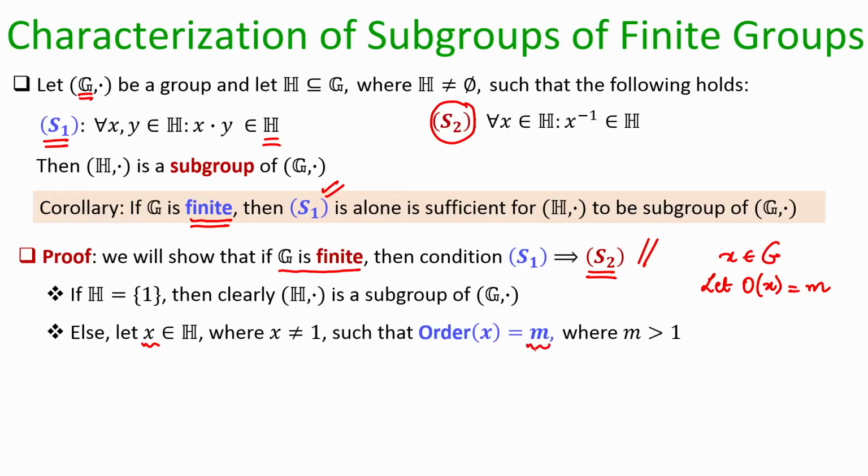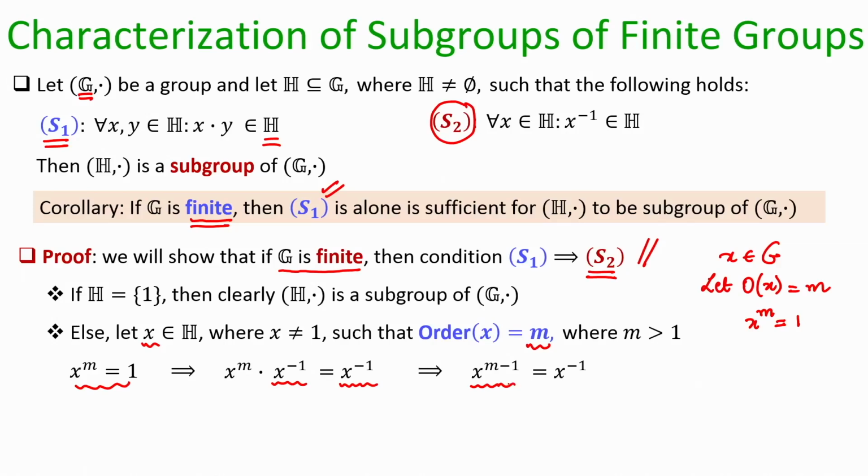if the order of x is m, that means m is the smallest positive integer such that x to the power m is the identity element. Now, if x to the power m is the identity element, if I multiply both the sides of this equation with x power minus 1, and again x power minus 1 is a group element as per my definition of the group exponentiation, then the identity element operated with x power minus 1 will give me x power minus 1 only. That means, I can say that x power m minus 1 is same as x power minus 1.